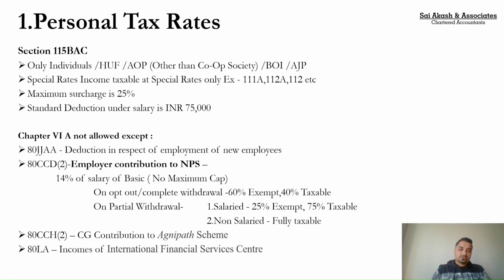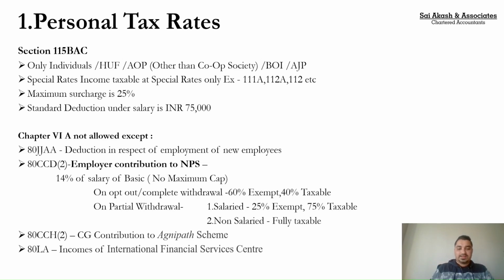However, if you go for a partial withdrawal, wherein you don't close your NPS account, but you withdraw some part of the money from your NPS account, for that, again, we divide it into two cases. If you are a salaried employee and you withdraw that money with a partial exemption, then for salaried people, 25% of the withdrawal would be exempt, 75% would be taxable.